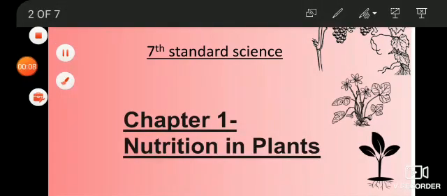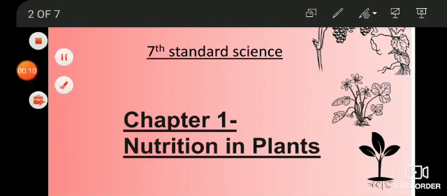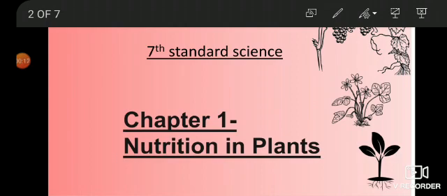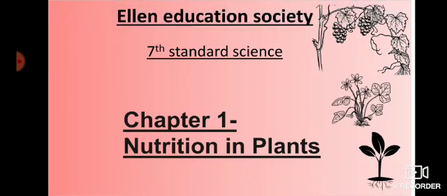In this lesson, we will explain the mode of nutrition in plants, photosynthesis, and then other modes of nutrition in plants, what are saprophytes, and then how nutrients are replenished in the soil, then what are autotrophs, heterotrophs, etc.